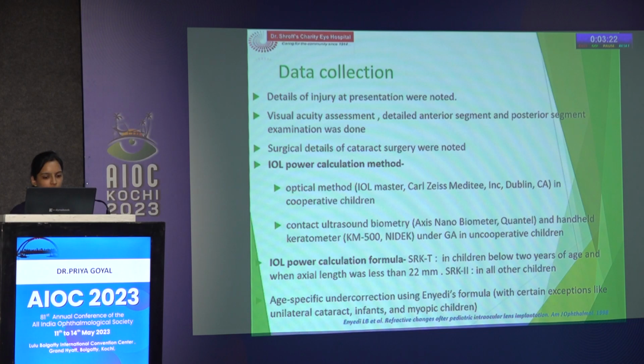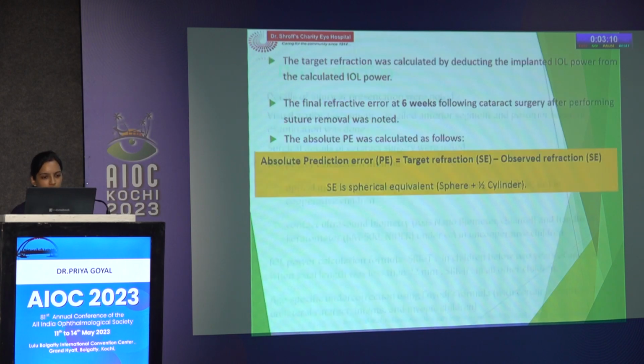The IOL power calculation formula which was used was SRK-T in children less than 2 years of age and also in axial length less than 22 millimeters, and for the rest, SRK II was used. Age-specific undercorrection using Dahan's formula was done. The target refraction was calculated by deducting the implanted IOL power from the calculated IOL power, and the final refractive error was measured at 6 weeks after the cataract surgery, only after performing the suture removal.